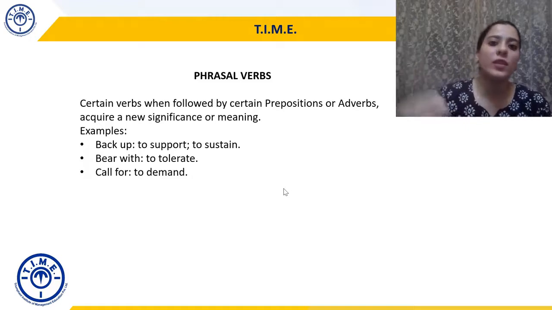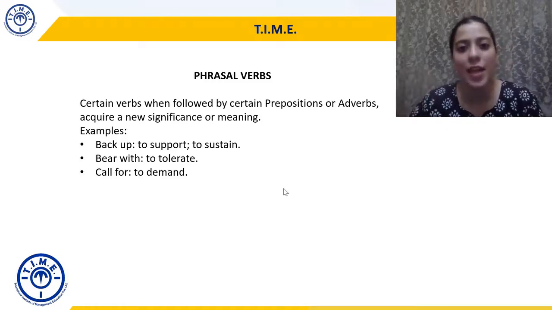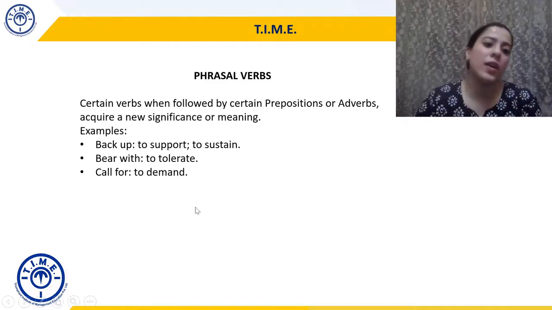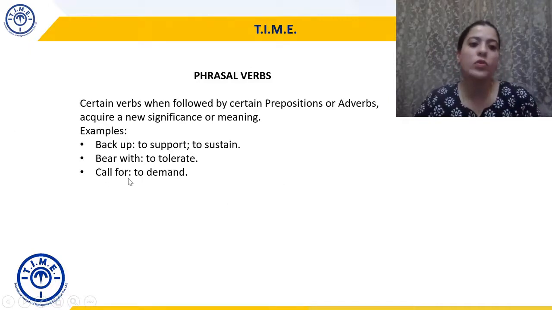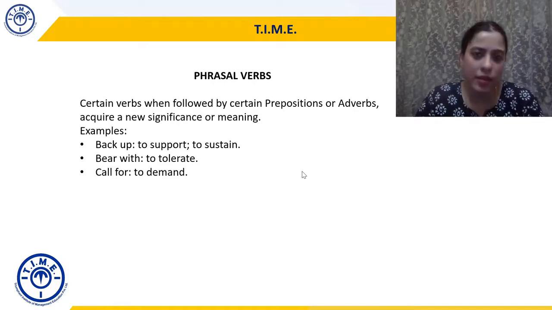No, they are calling for, they are demanding immediate action. The protesters outside the government building called for equality. So they are demanding equality. Are they ringing someone on their phone? No. That's why when we follow certain verbs with certain prepositions, the meaning changes. And how will you understand किस तरीके से किस context में use हुआ? Exactly, context से, meaning से.